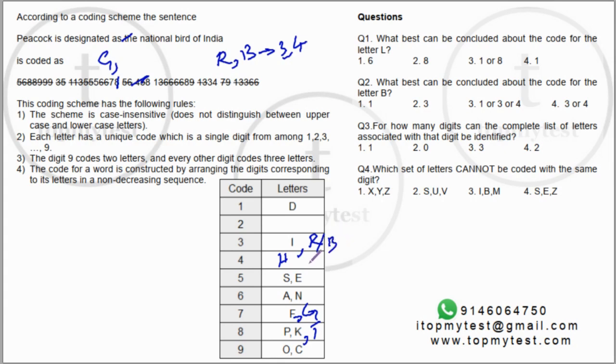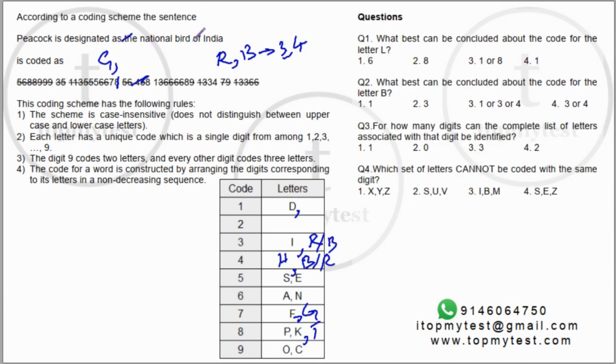This should be R or B. This should be B or R. Right. One of them should be 3. So except for these two, I can figure out all the other values. Right. Anything else left? 1. All these are done.